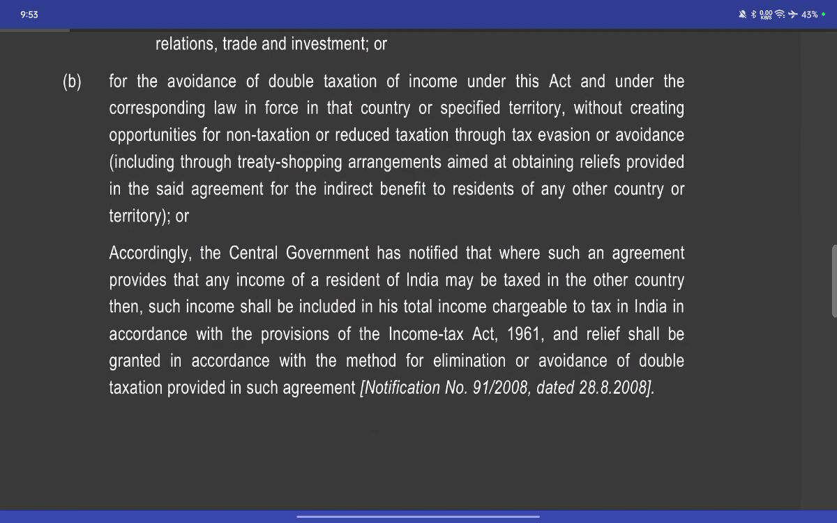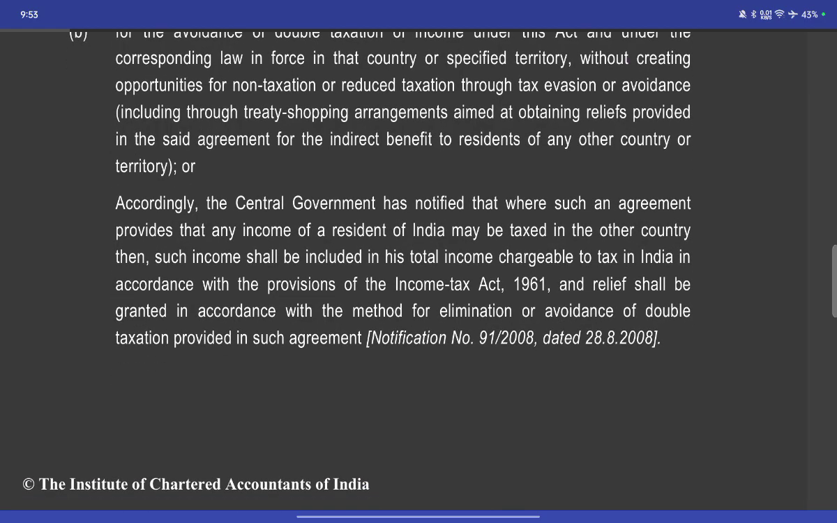For the avoidance of double taxation of income under the Act and under the corresponding law in force in a country or specific territory, without creating opportunity for non-taxation or reduced taxation through tax evasion or avoidance, including treaty shopping arrangements aimed to obtain relief provided in the agreement for the indirect benefit of residents of any other country or territory.